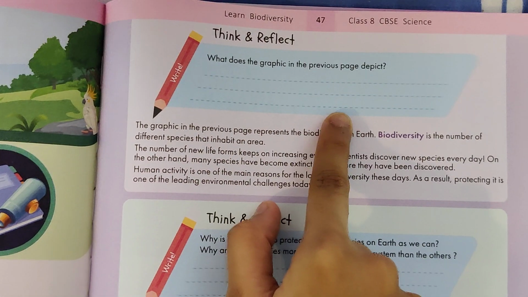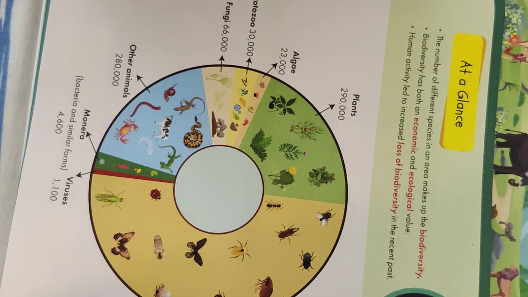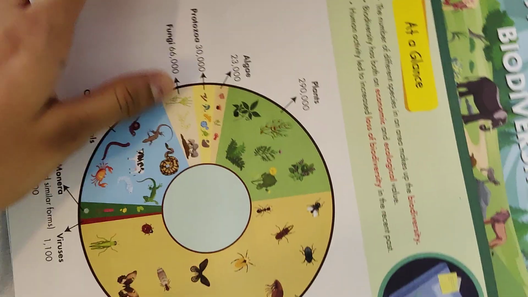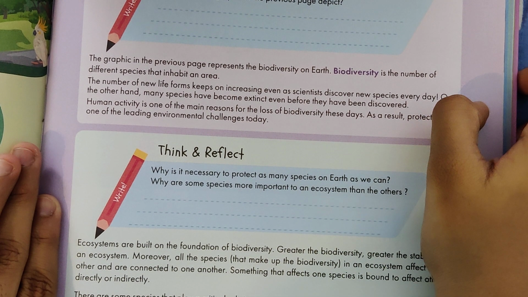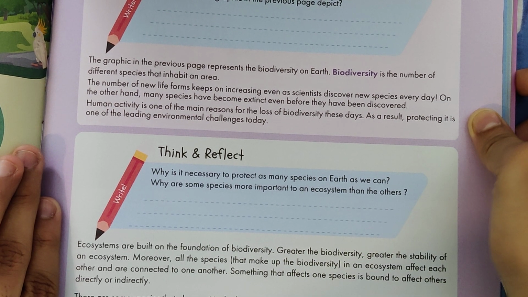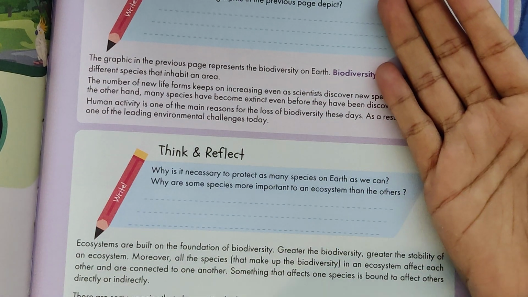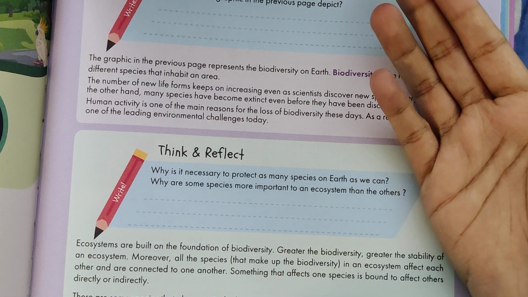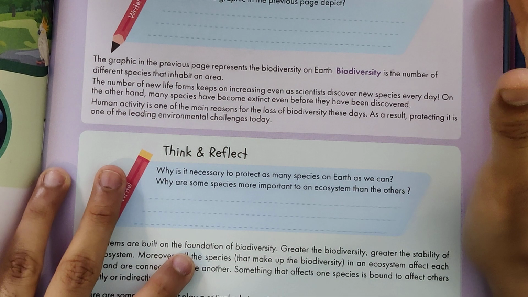Okay, so what does the graphic or the picture in the previous page represent? What does this tell you guys? This is a note of how many plants there are and how many animals there are, and which are decreasing. So the graphic in the previous page represents the biodiversity on earth. Biodiversity is the number of different species that inhabit an area. So in a particular area, however many fungi, plants, insects, other animals and viruses there are, everything will be in this, and it's called a biodiversity.